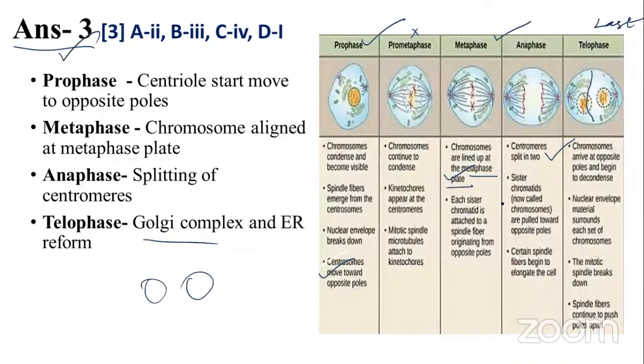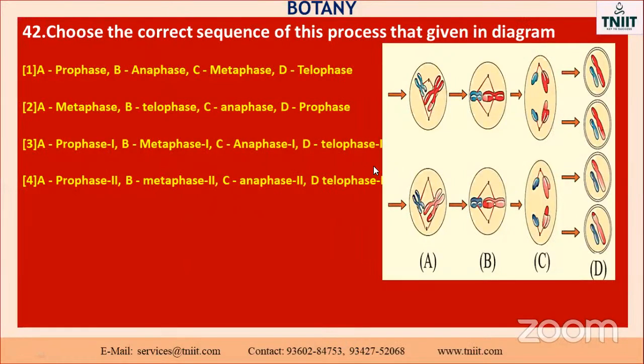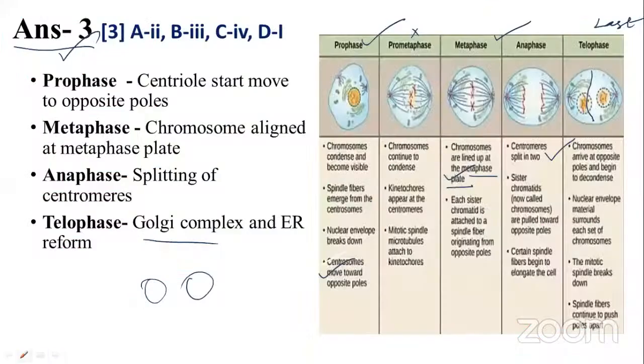Okay, my dear, go to the next one. This we also already discussed. See here how complicated it is. In mitotic cell division, a single cell undergoes the multiplication process and gives two daughter cells. This is called mitotic cell division. So a single cell is divided into two daughter cells.